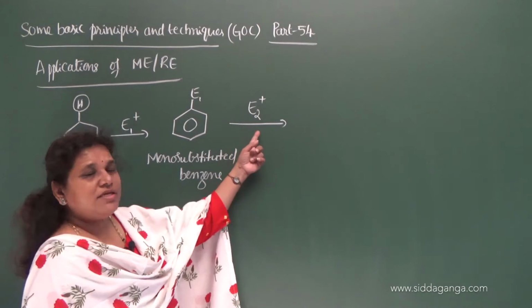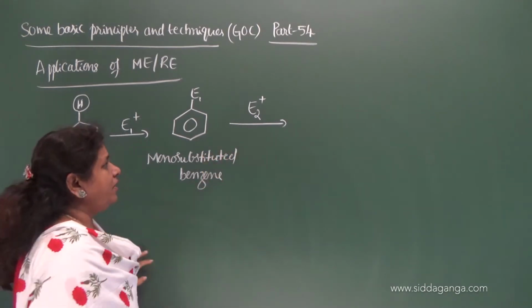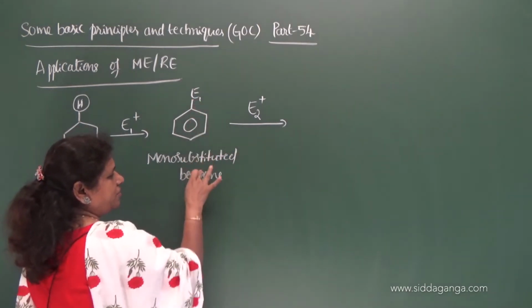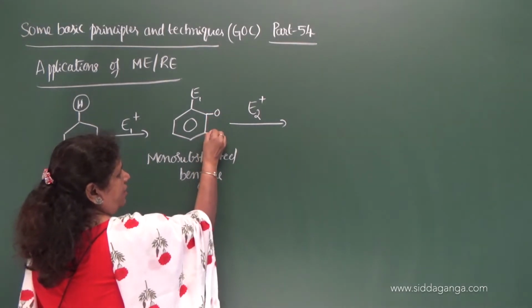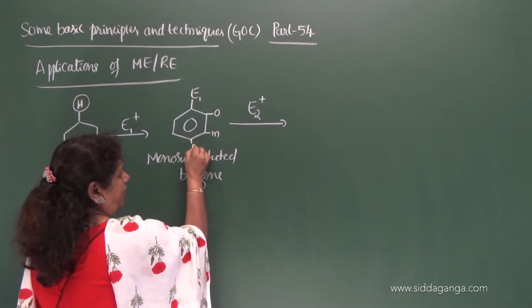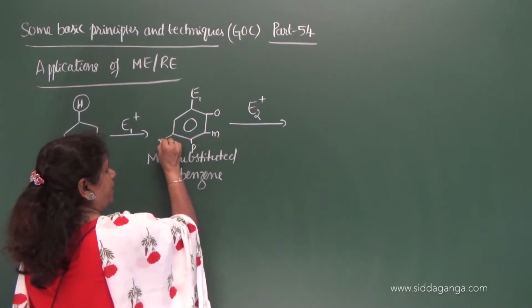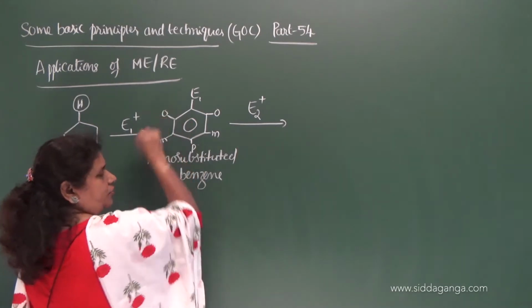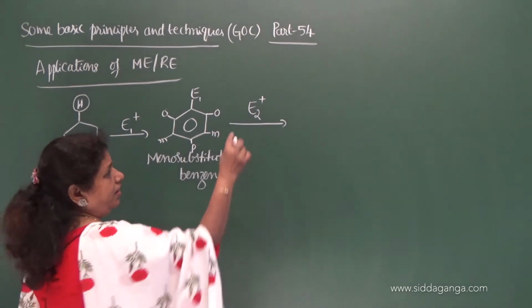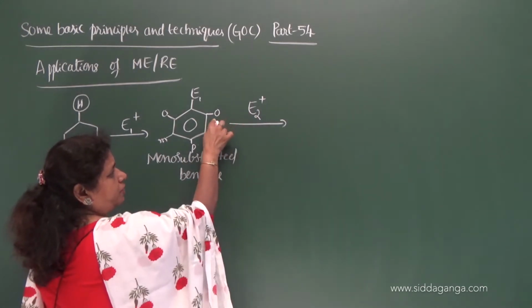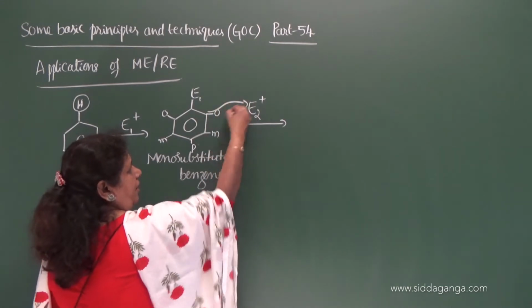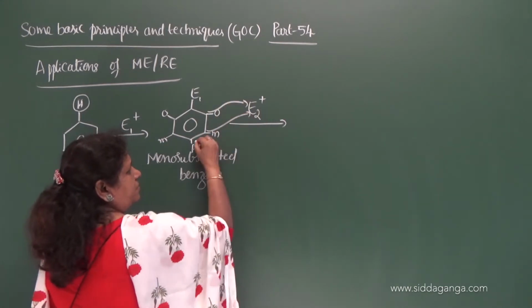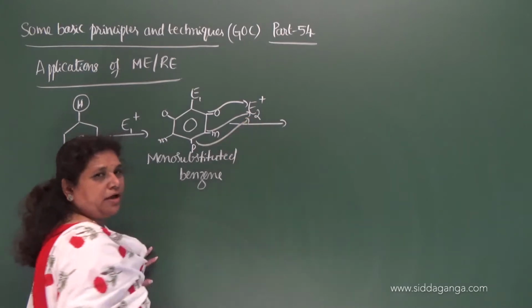Now, where does this E2 attack? On monosubstituted benzene, we have 5 places: ortho, meta, para, and again this is also meta, and this is also ortho. So E2 can attack at the ortho position, or at the meta position, or at the para position.